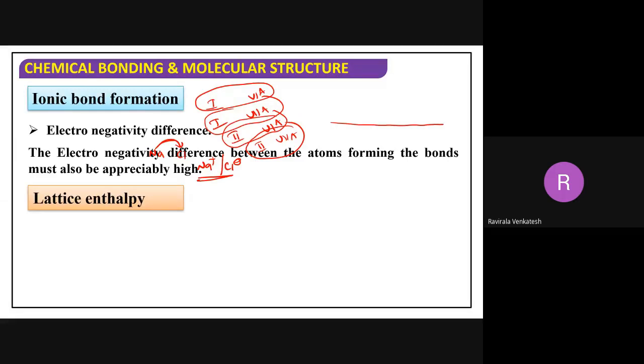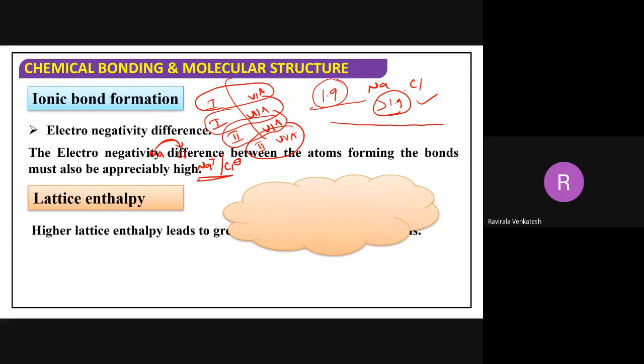That is the reason I am saying first with sixth, first with seventh, second with sixth, second with seventh: they have a high electronegativity difference. So that is the reason they are forming an ionic bond. If they do not have a high electronegativity difference, they can't form an ionic bond. They will form a covalent bond. Generally, we should have a 1.9 difference. If sodium and chlorine have an electronegativity difference greater than 1.9, then they definitely form an ionic bond. Otherwise, they will form a covalent bond.